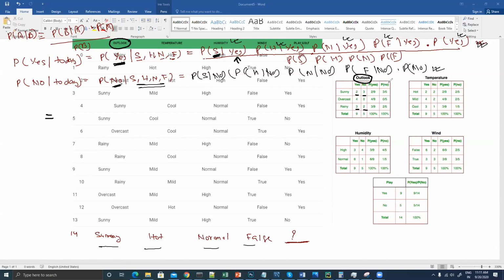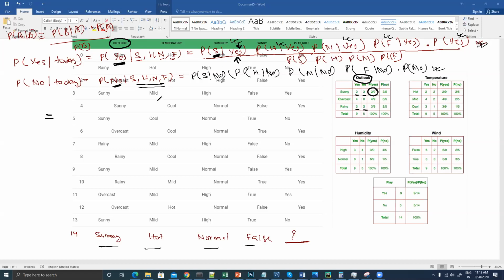Now I'm simply asking one question: what is the probability of occurrence of sunny when you have already played golf? The probability of sunny when you have played golf is 2 by 9.